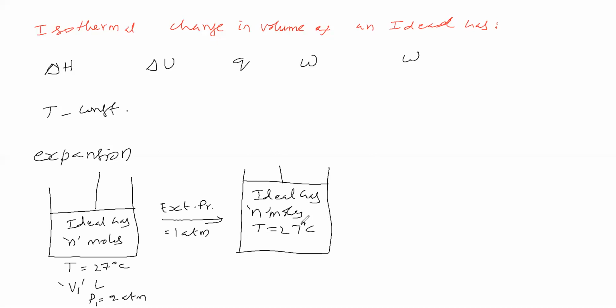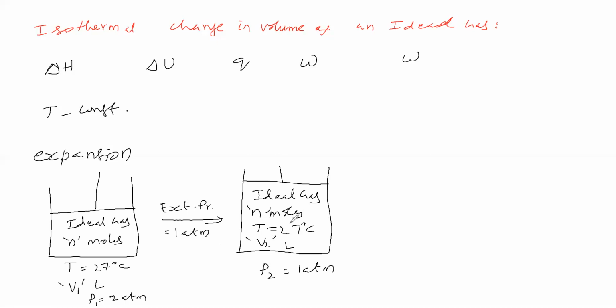How do we keep the temperature constant? Keep this in a thermostat, then the temperature will remain constant. So we are keeping this in a thermostat, therefore the temperature of the system remains constant, and the volume becomes V2 liter, and the pressure becomes 1 atmosphere. It attains the external pressure. So this is called expansion.